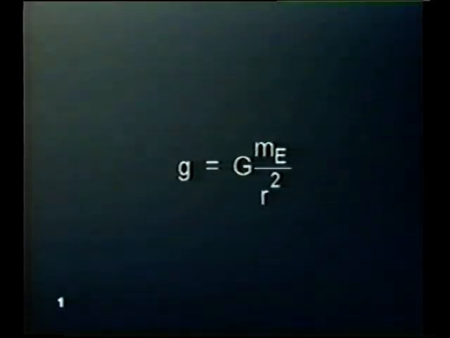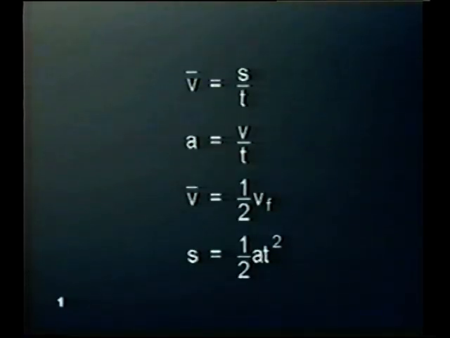Increasing the distance of a body from Earth's center decreases the effect of gravity upon that body. Therefore, as a body rises above the surface of Earth, the acceleration due to gravity decreases with the square of the distance. You may recall equations used to describe motion. 4 quantities used in the equations are distance, s, average velocity, v bar, final velocity, v sub f, and acceleration, a. Given any 2 of the 4 quantities, the others can be found.